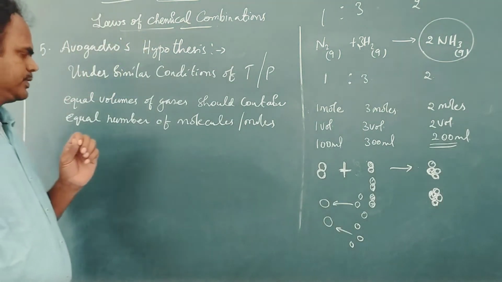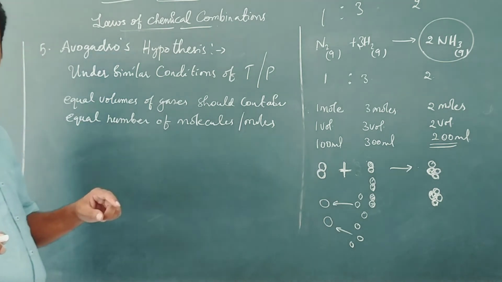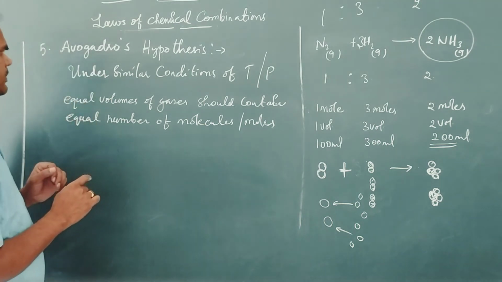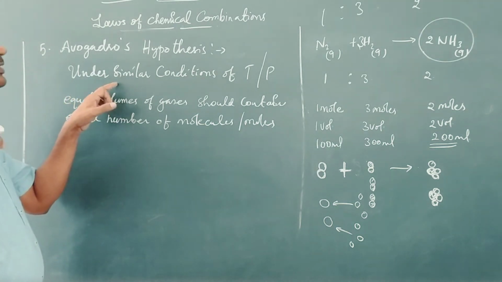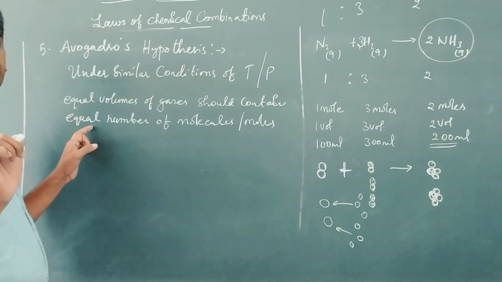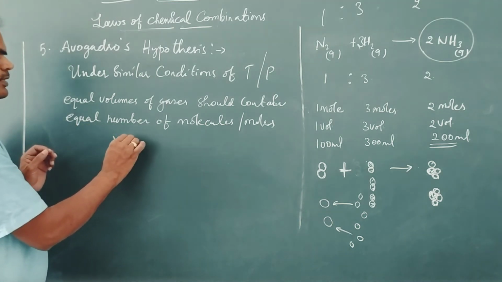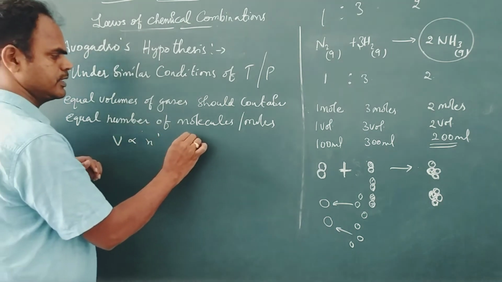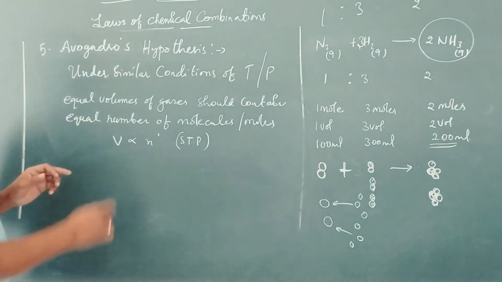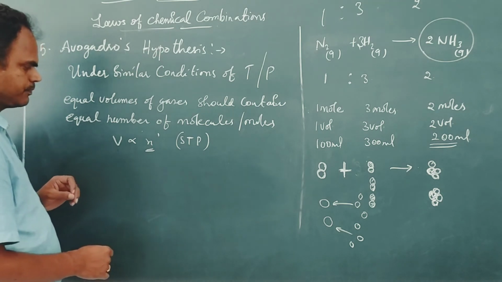Avogadro clearly distinguished between what is a molecule and what is a mole. He gave the difference with this statement: under similar conditions of temperature and pressure, equal volumes of gases should contain an equal number of molecules and moles. This is called Avogadro's hypothesis. Volume is directly proportional to N under similar conditions of temperature and pressure. N is the number of molecules, and the number of molecules will give the number of moles.